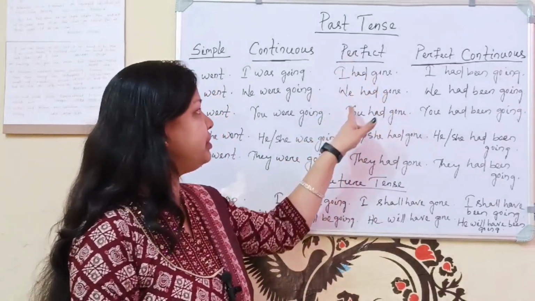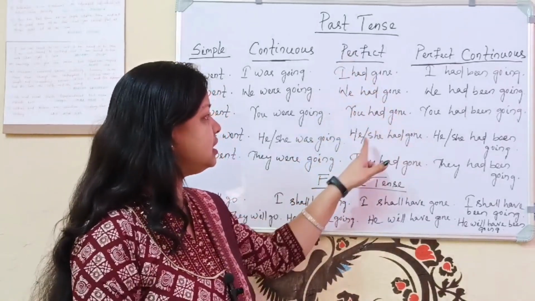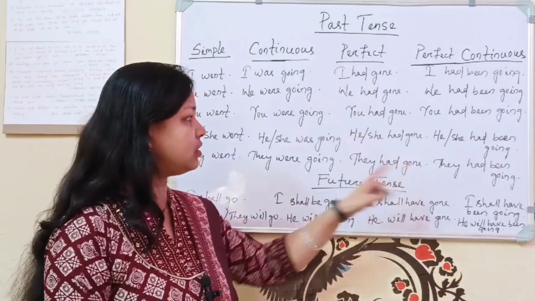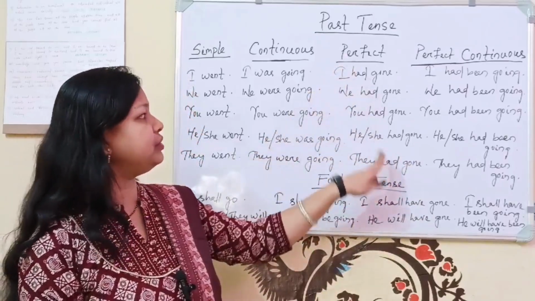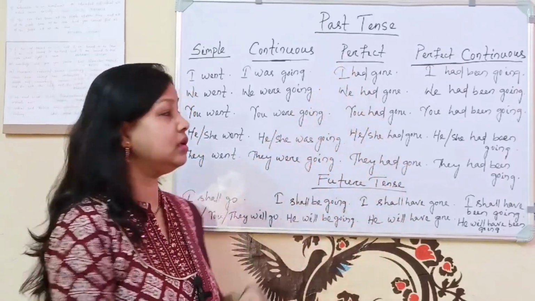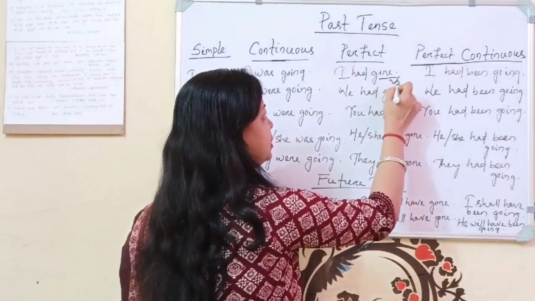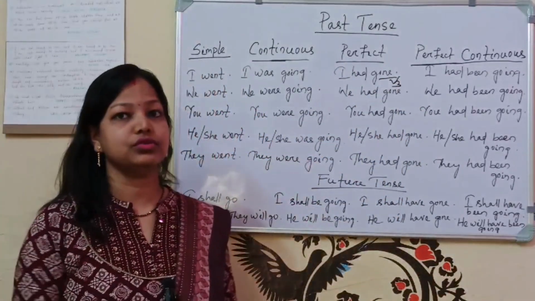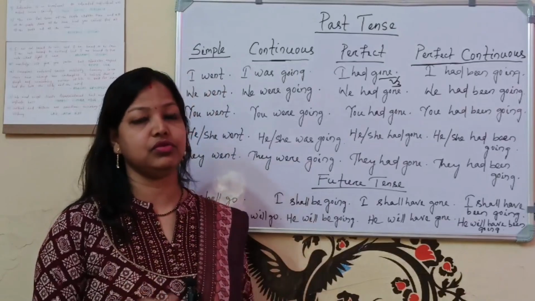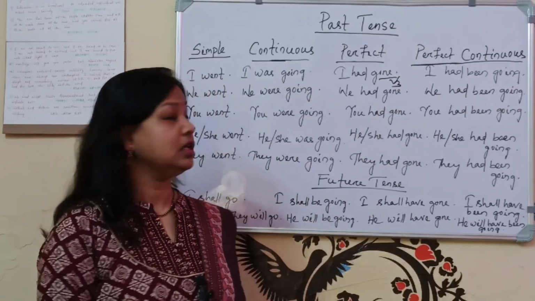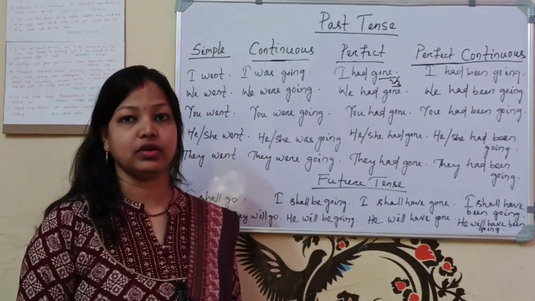Then perfect. I had gone, we had gone, you had gone, she or he had gone, they had gone. So in every case we are using had here. Had plus verb 3. You can notice here it is verb 3. So you must know the past participle form of the verb, that is verb 3. Go, verb 3 is gone.